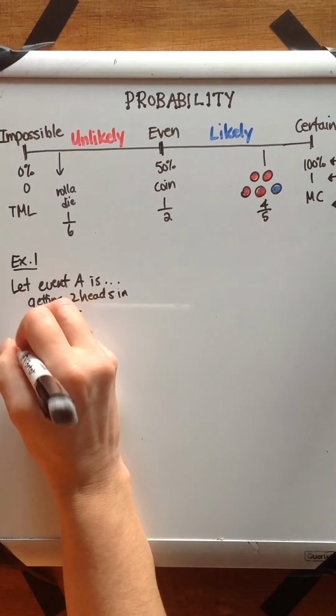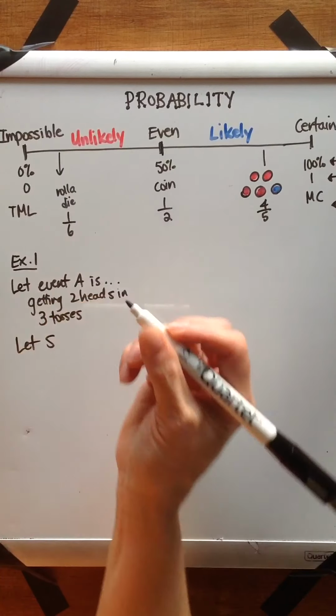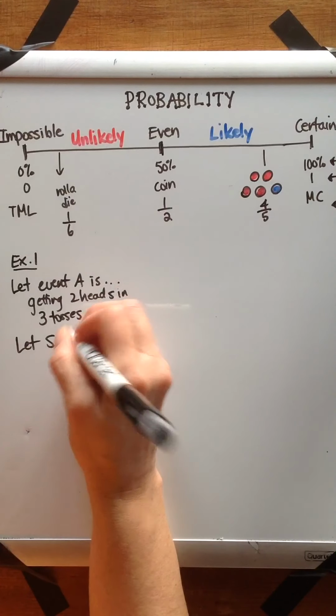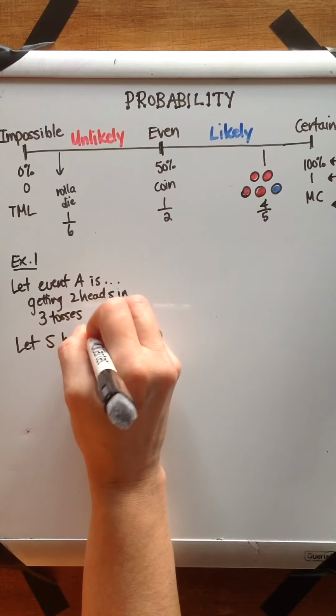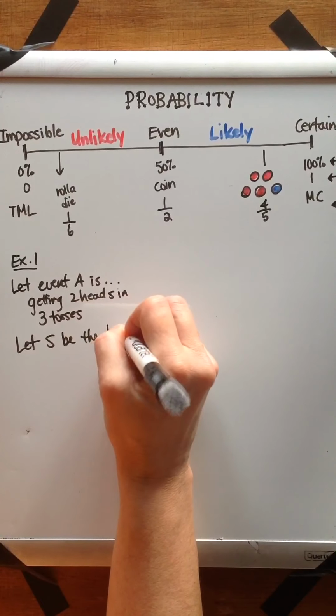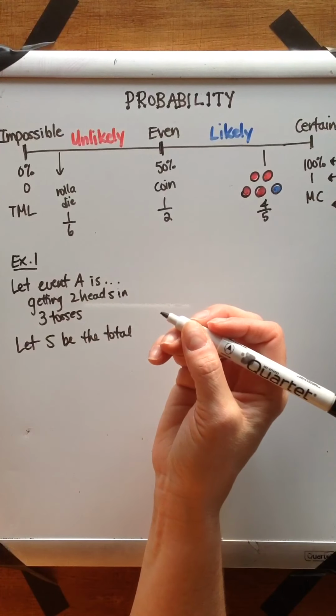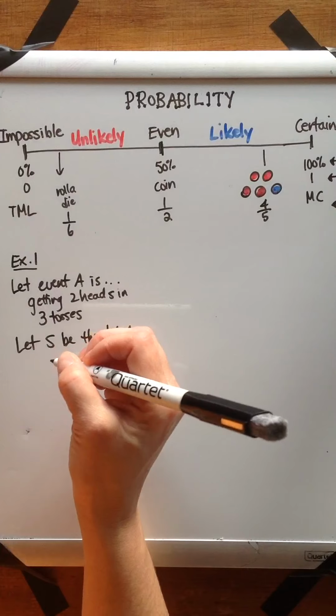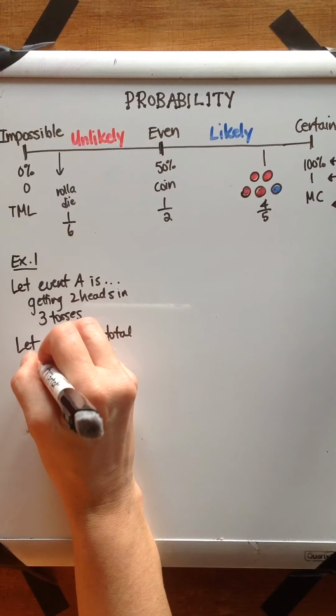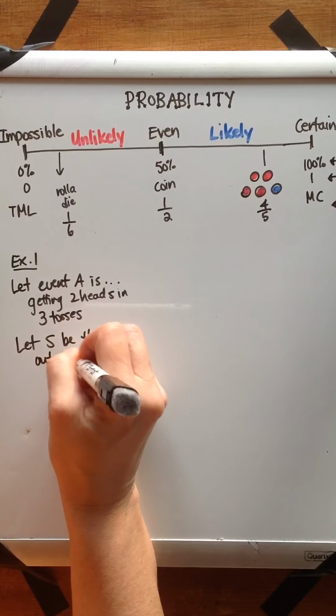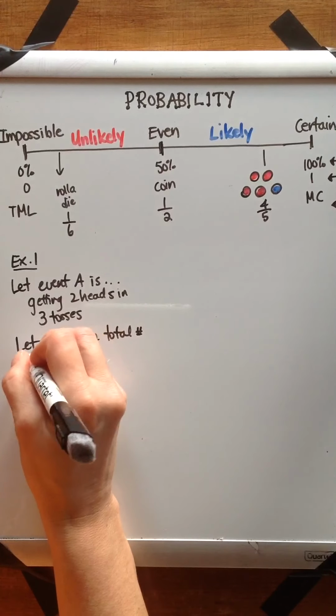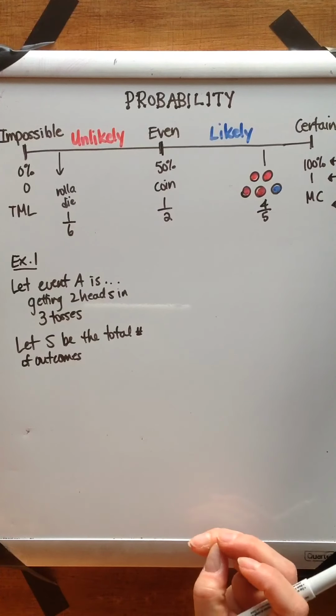And where we will let S be the total possible outcomes. So how many different ways could we actually end up with different faces of different coins if we do this? All right. So here's how a tree diagram could help us.